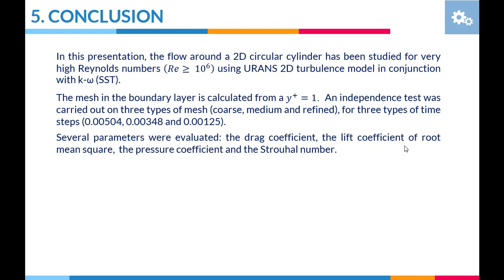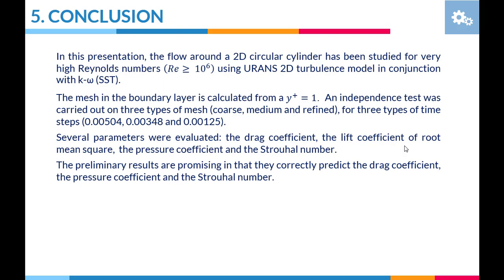Several parameters were evaluated: the drag coefficient, the root mean square lift coefficient, the pressure coefficient, and the Strouhal number.